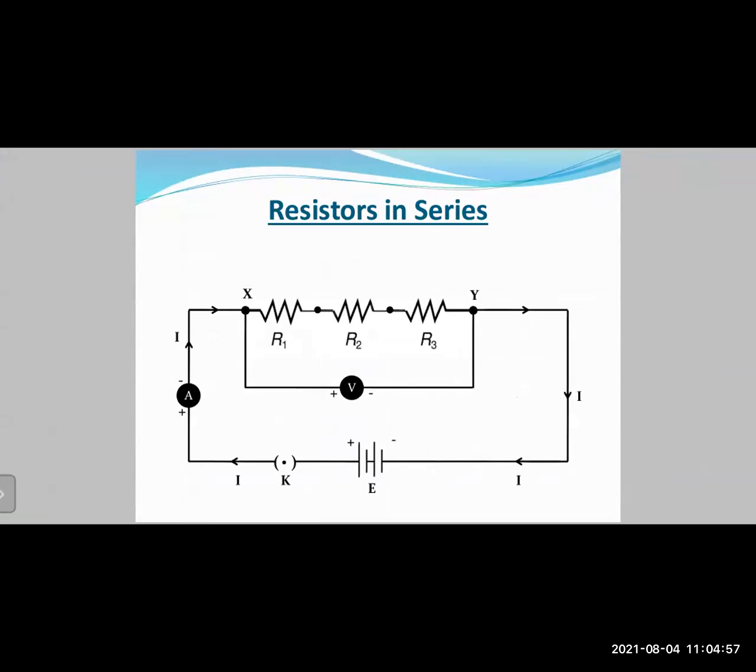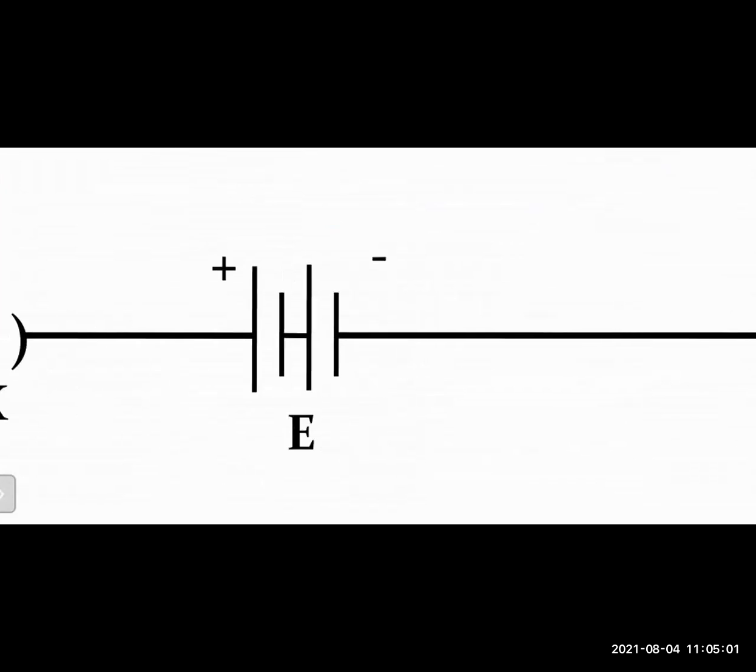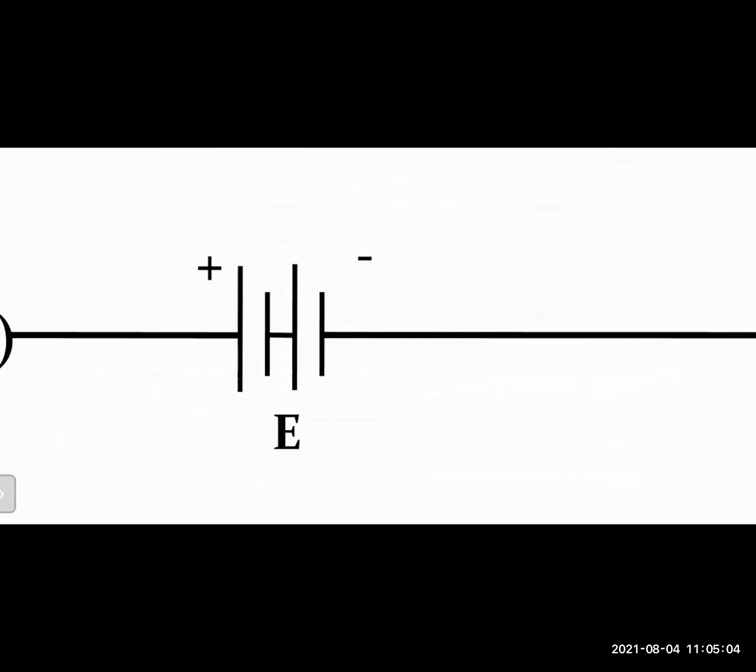Right at the bottom, you have a power supply shown by E. A power supply will always have two terminals, just like a battery. This is a battery because there are two cells connected. On the left hand side, you have the positive terminal. On the right hand side, you have the negative terminal. The positive terminal is shown by a longer line, whereas the negative terminal is shown by a shorter line. So in this case, you have a positive terminal, then a shorter line, then a longer line, then a shorter line. So you have two cells connected together.